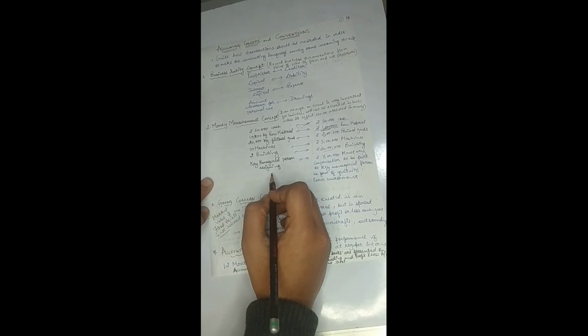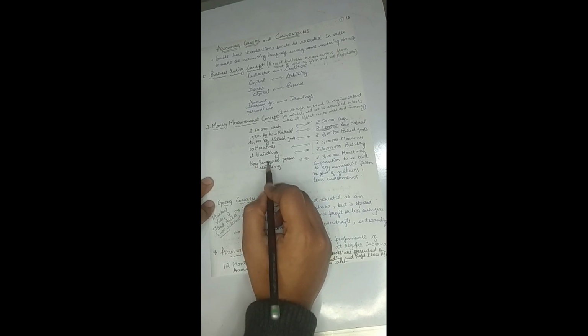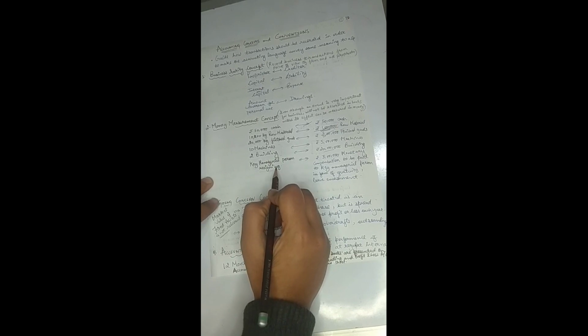right? If we say that a very crucial person, maybe the MD, or any crucial manager is resigning from the firm, then this seems to be a very crucial event for the organization. But because this event cannot be recorded in terms of money, it will not be there in the books of the accounts.